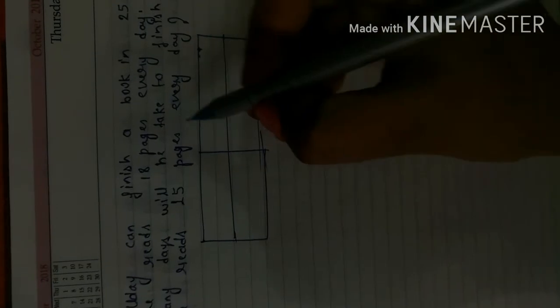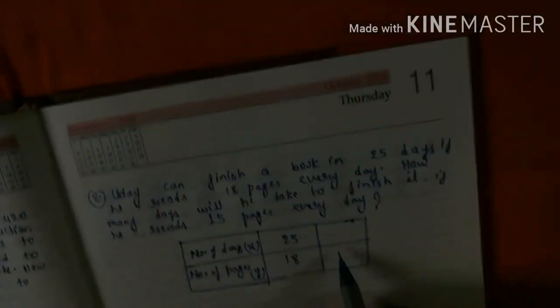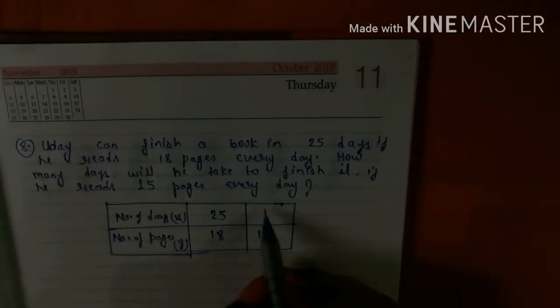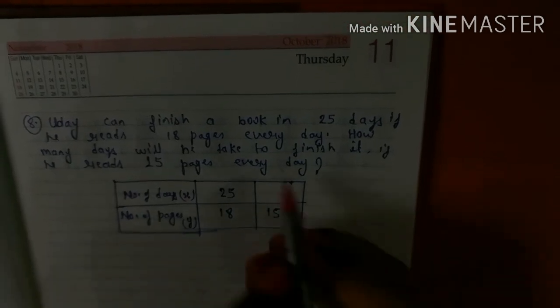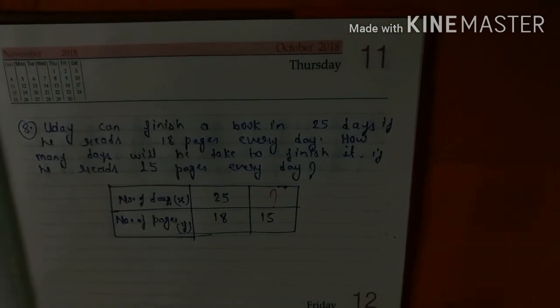First we write number of days. In the next column we write number of pages. Here we write X and here we write Y. Number of days is 25 and number of pages is 18. How many days will he take if he reads 15 pages? Number of pages is 15, the days is question mark.